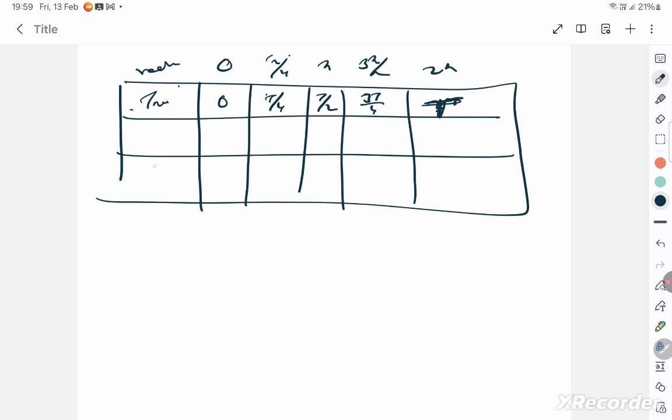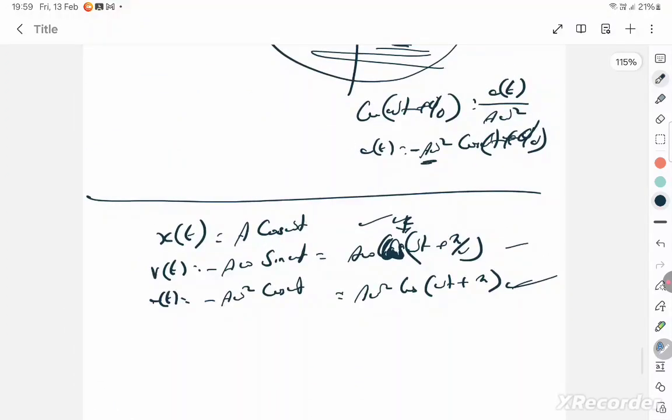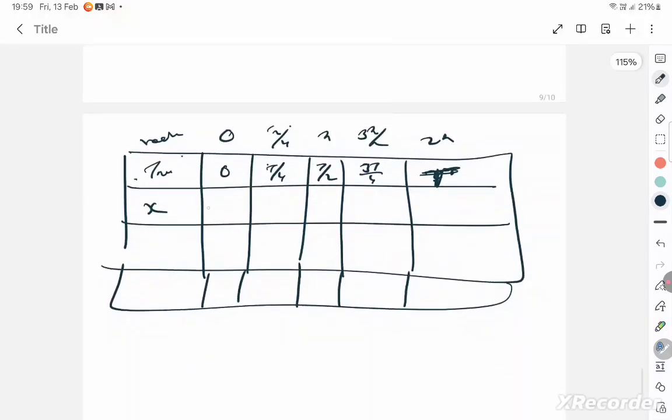Now they're asking how the positions are. Take for example x. It's a cos graph, right? You put in this, what is cos 0? Cos 0 is 1, so x is equal to plus a. So you know that x will be plus a at 0.